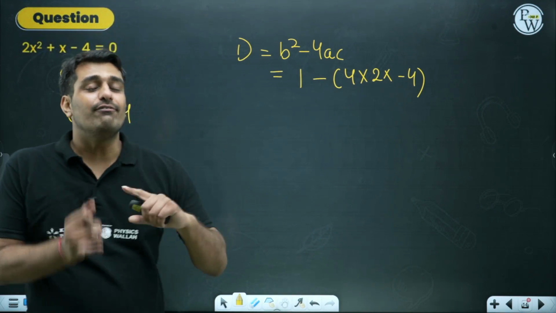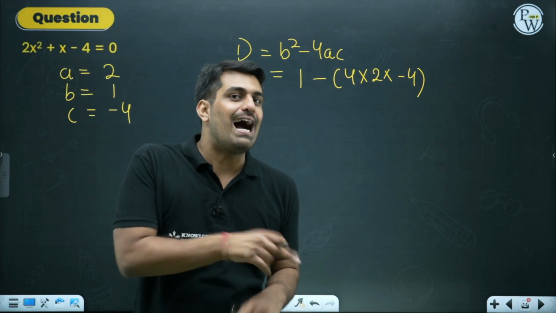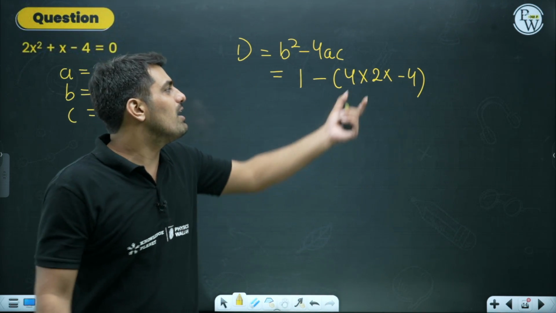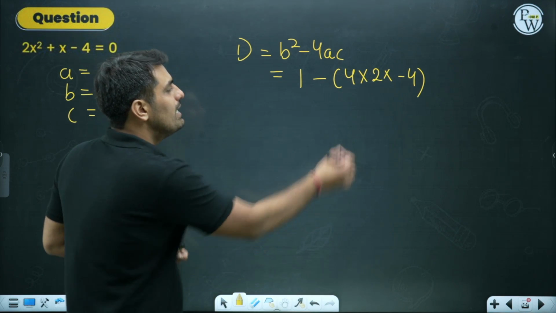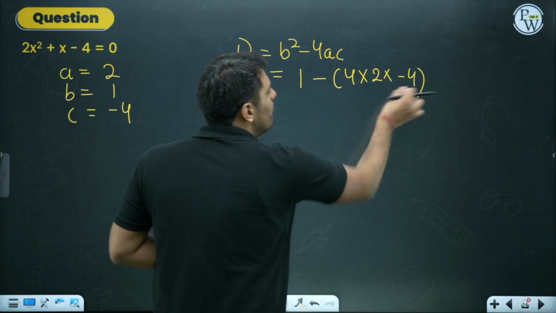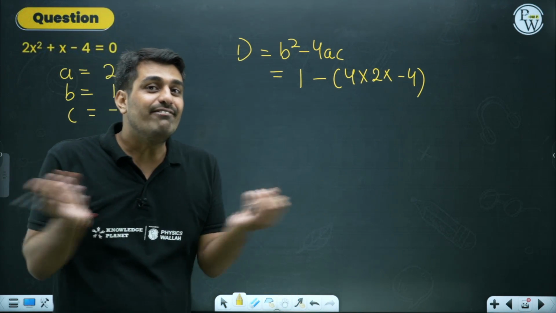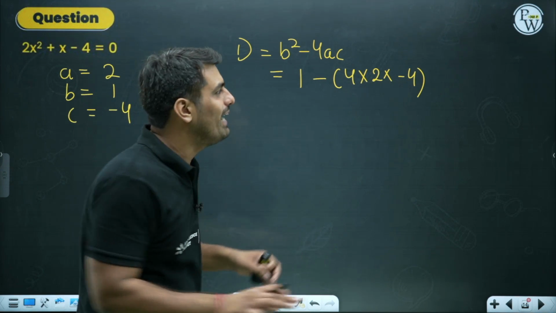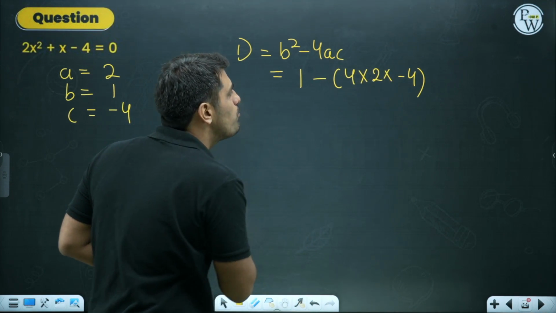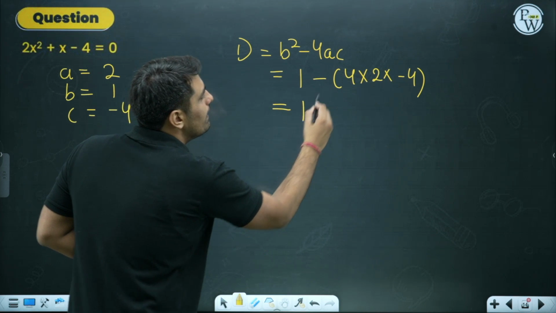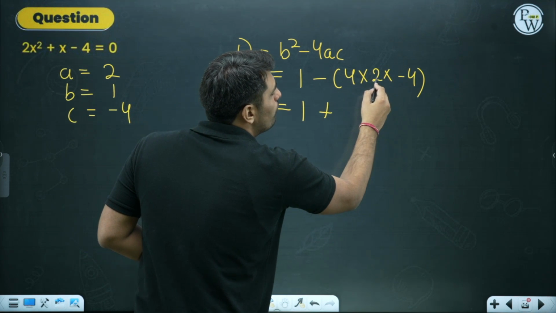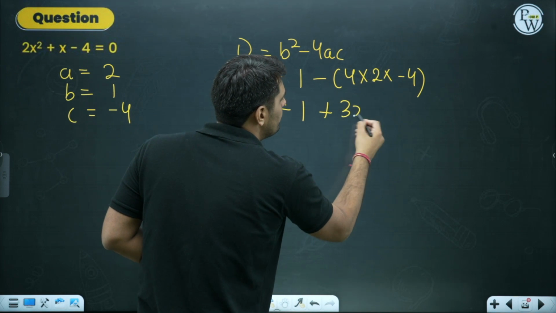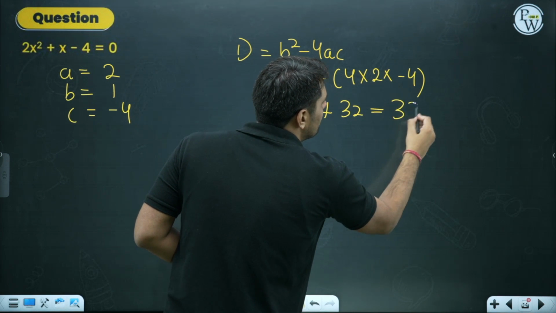The reason is the value of A or the value of C, either one of them can be positive or negative. When the value comes out to be negative, what happens? This negative and negative will become what? Negative, negative, two electrons colliding. What happens? Over here in mathematics, nothing happens. Minus, minus becomes positive. So, 1 plus 4 into 2, 4 into 2, 8, 8 into 4, that is 32, plus 32. Final thing coming up is 33.